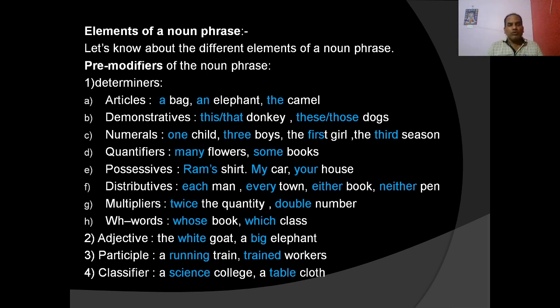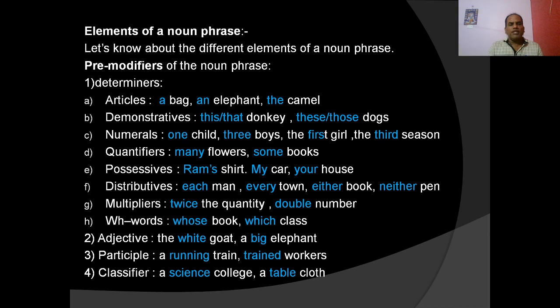Whose book? Whose book is this? Which class are you in? Which class? Which is the WH word used before the noun class in the noun phrase, which class. Besides determiners, we can also use adjectives. We know the white goat, a big elephant. Big is the adjective used before the noun elephant in the noun phrase a big elephant.